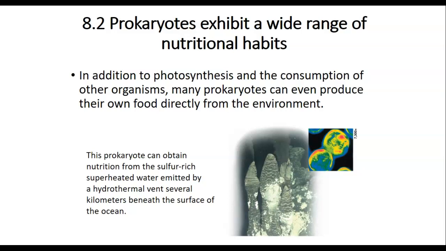Prokaryotes have a wide range of nutrition habits. Some prokaryotes can get food from hosts. Other prokaryotes can make food by themselves. Some prokaryotes are photosynthetic. They can consume sun energy and produce their own food directly from the environment. For example, the prokaryotes shown in the picture can obtain nutrition from the sulfur-rich superheated water emitted by a hydrothermal vent several kilometers beneath the surface of the ocean.